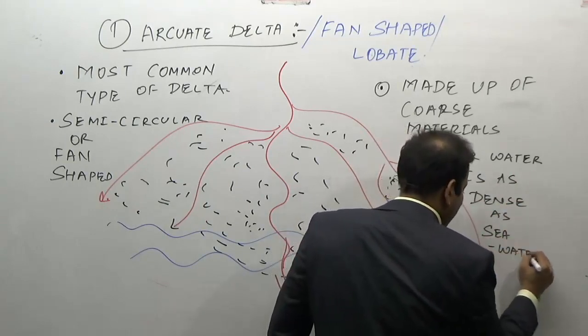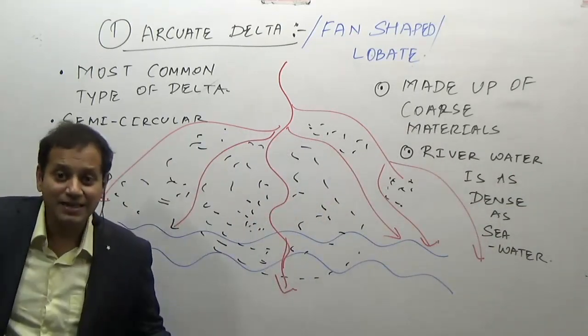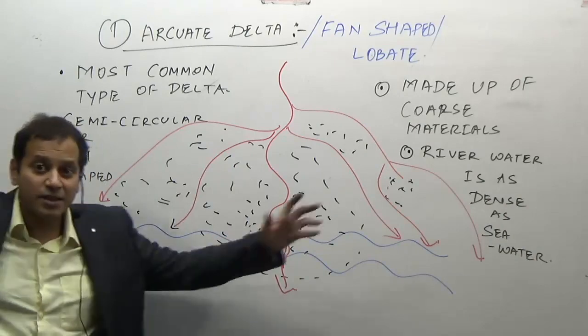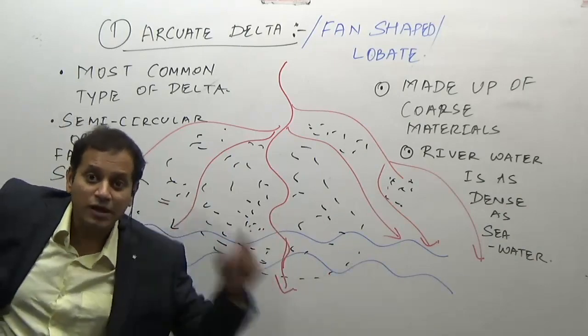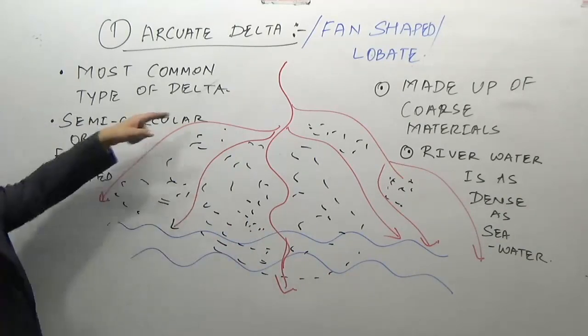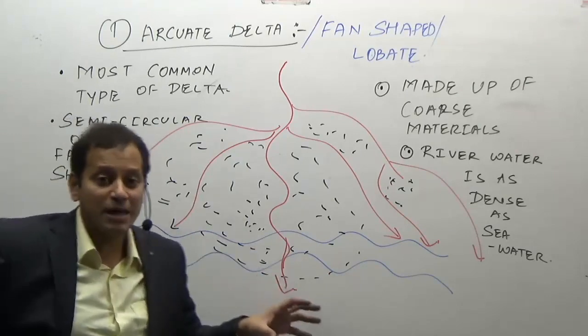Now, because the river water is as dense as the sea water, the delta spreads out, because the river cannot go deep inside the sea though the river is coming with a high velocity, resulting in the formation of a fan-shaped delta. Again I said, it is the most common type of delta.